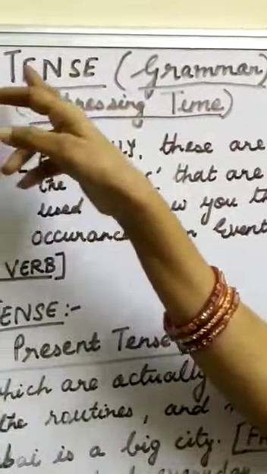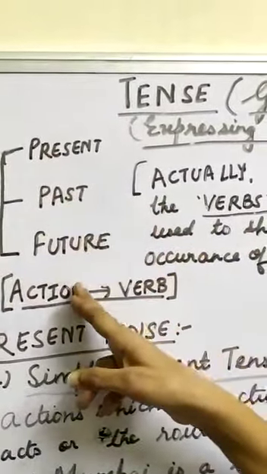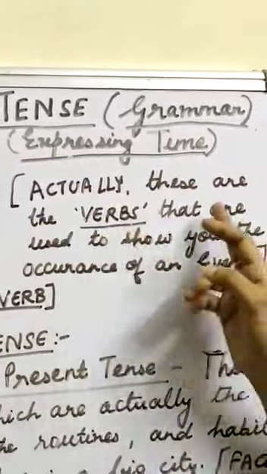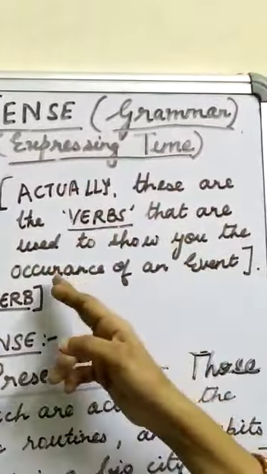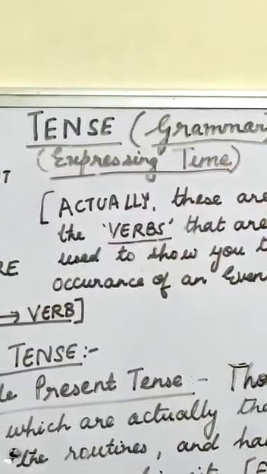And I told you how many types of tenses there are: present tense, past tense and future tense. Actually, these are the verbs that are used to show you the occurrence of the event. It is the verb that shows you at what time that event has occurred. For example, if I say, she speaks, it is the present time.